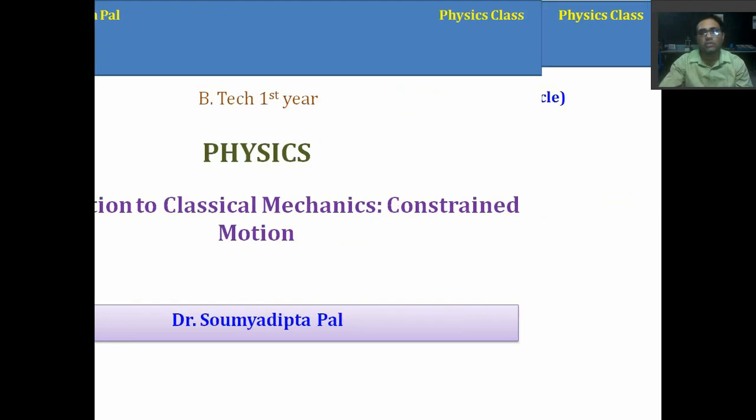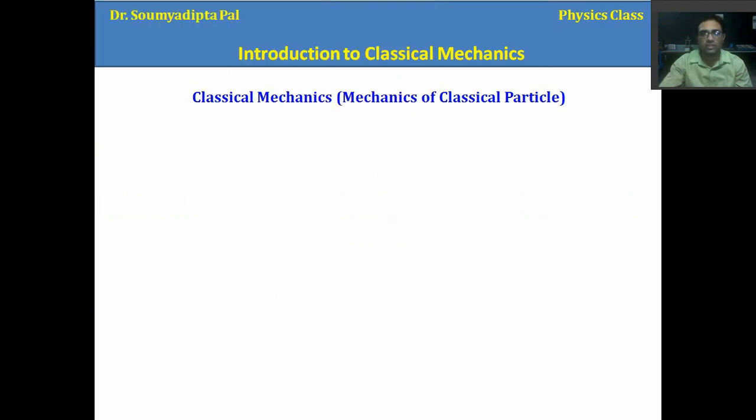Now when we talk about classical mechanics, this is the mechanics of classical particles, right? Now what is a classical particle? You know that we can divide particles into classical particles and quantum particles. The particle which has a bigger dimension is called a classical particle, and the particle which has a smaller dimension, we can call a quantum particle, right?